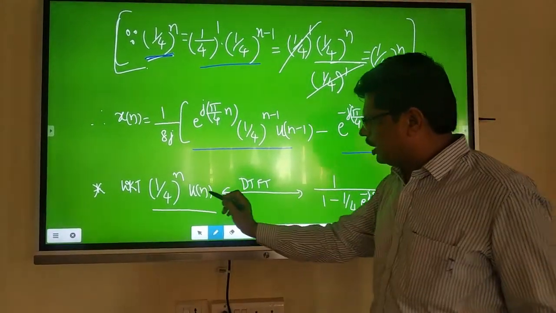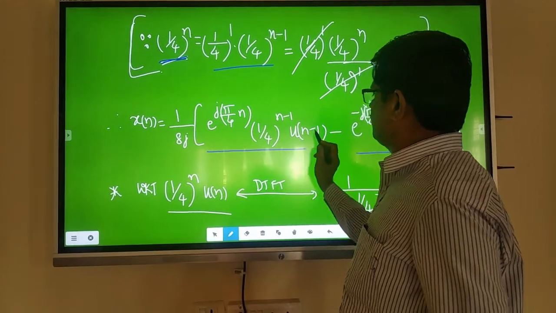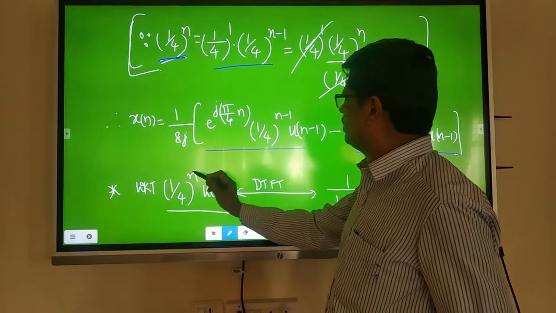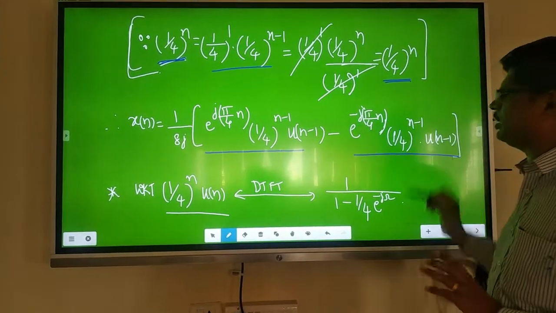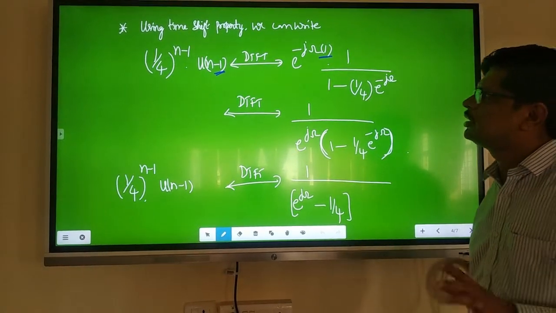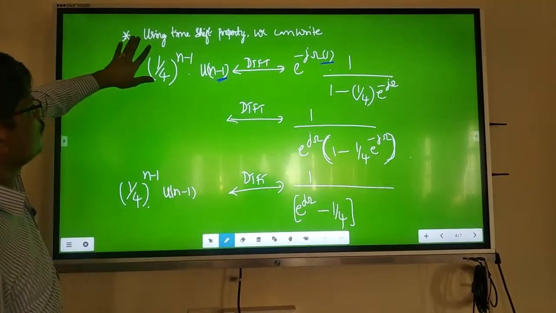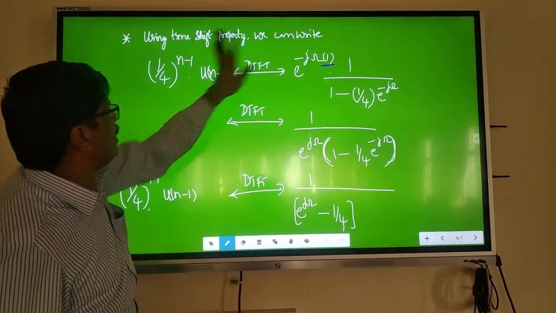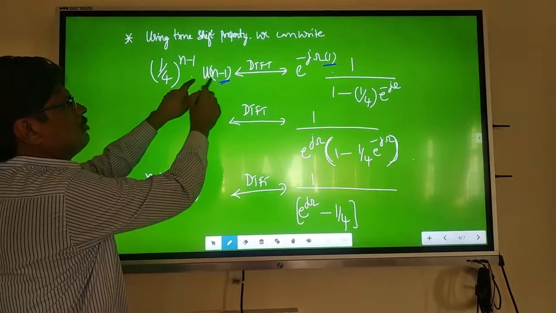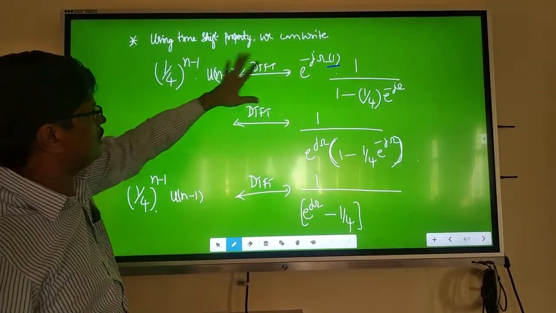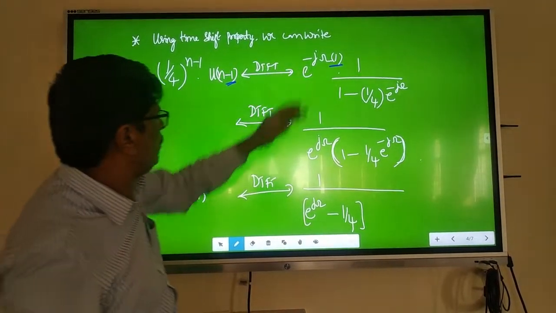This is solved. Now, I want not u of n, I want u of n minus 1. 1 by 4 to the power n I don't want, I want 1 by 4 to the power n minus 1. Then apply a property, the time shift property. Using the time shift property, we can write 1 by 4 to the power n minus 1 u of n minus 1 as DTFT is equal to, apply this property.